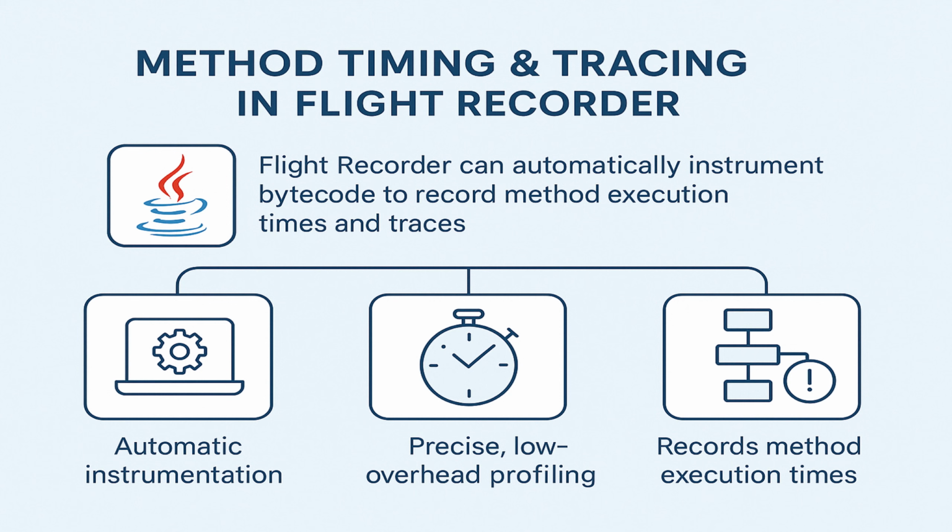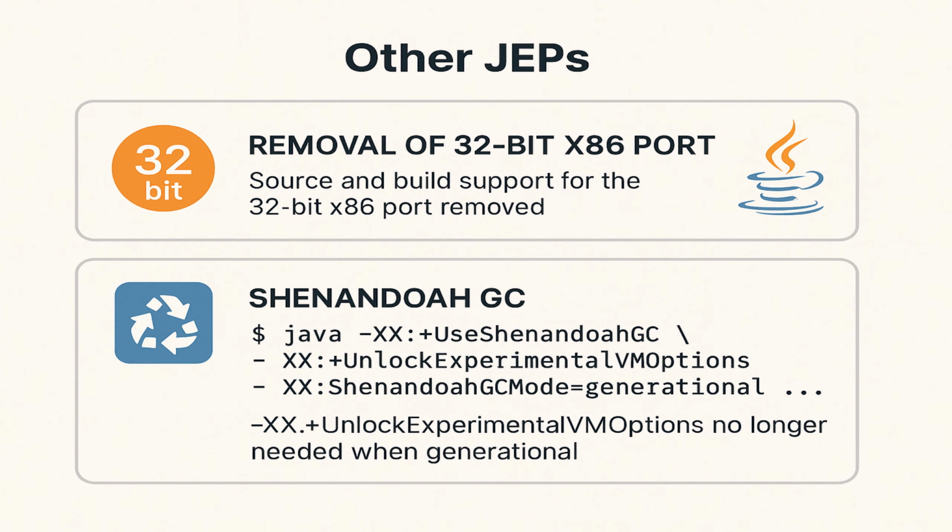Now, other than these 16 JEPs which we have discussed, there are a couple more JEPs. One is the removal of the 32-bit x86 port. In this, the source code and build support for the 32-bit x86 port has been removed. This port was deprecated for removal in JDK 24 itself. Another JEP was regarding the Shenandoah garbage collector. In Java 24, the generational mode for Shenandoah is enabled via command line options like this. In this, the second option, which is unlock experimental VM options, will no longer be needed once generational mode is a production feature. So there is no change in any other option or any other default values.